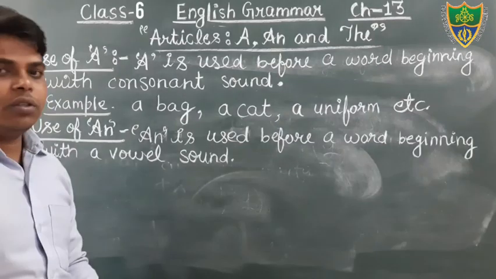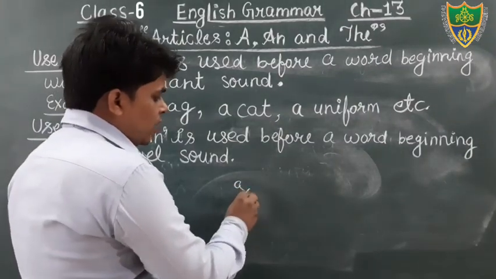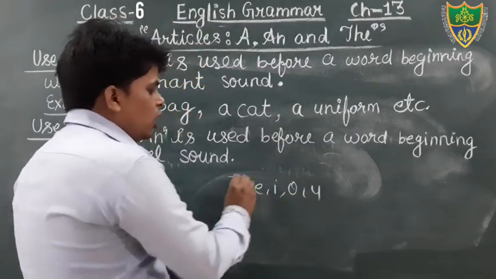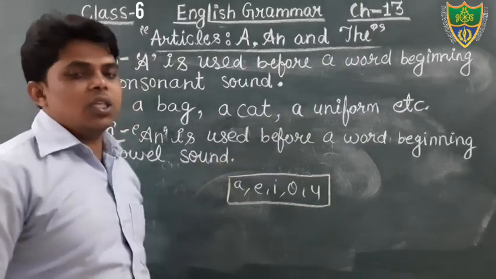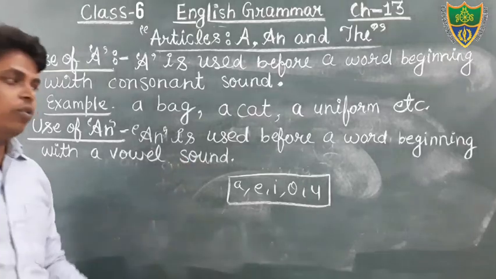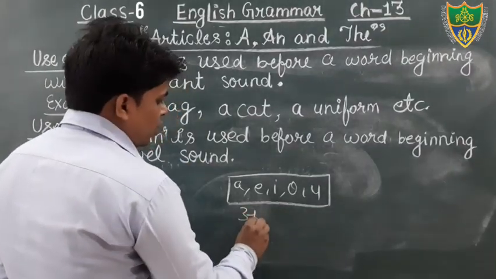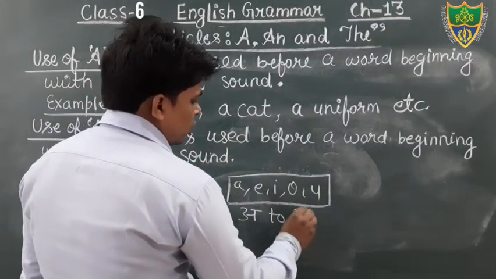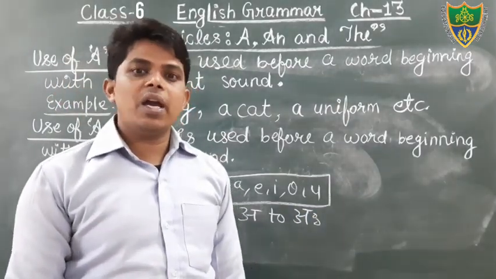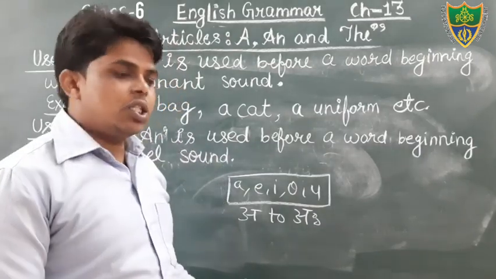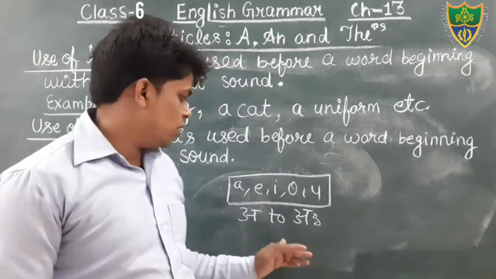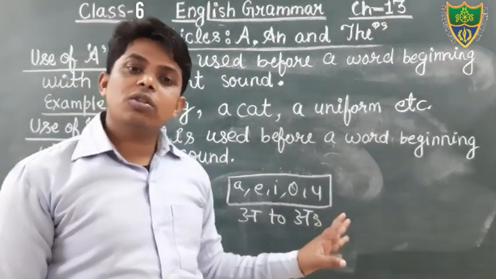Okay? Vowel sound. Don't think that that is vowel in English. A, E, I, O, U. Okay? These 5 letters of English are known as vowels. But here we are talking about the sound, vowel sound, and you all know that from a to au, that is vowel in Hindi, known as swar.